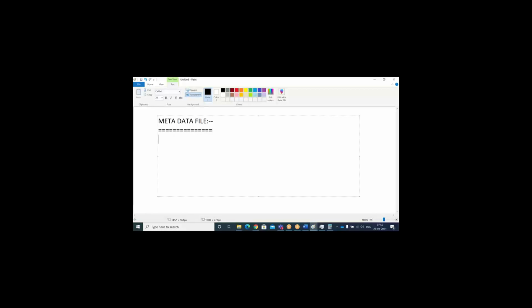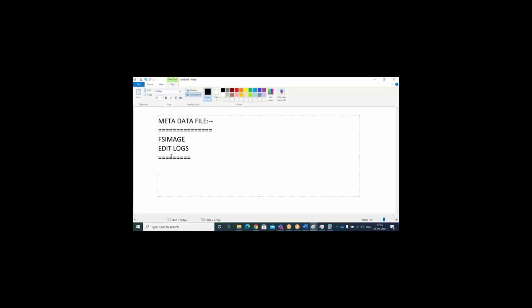We call it FS image and edit logs. Those are the main files available in the Hadoop cluster, in the name node. The name node is going to maintain all this FS image and edit logs.